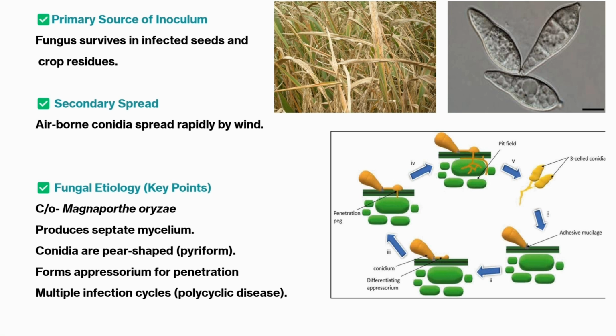For rice blast, the causal organism is Magnaporthe oryzae, pathotype oryzae.